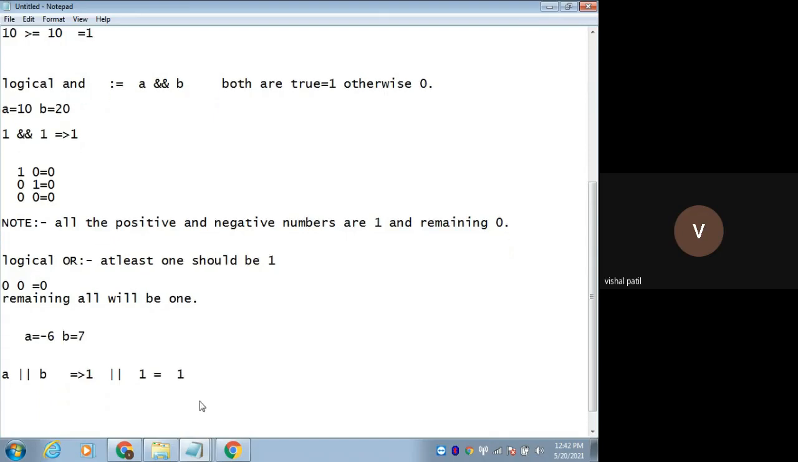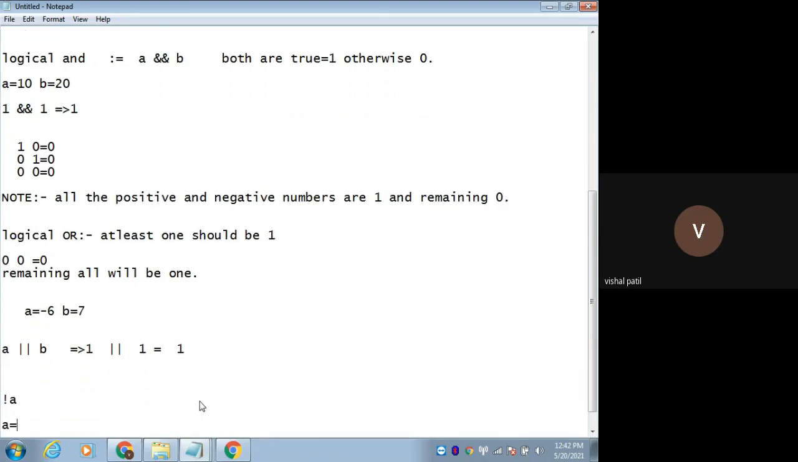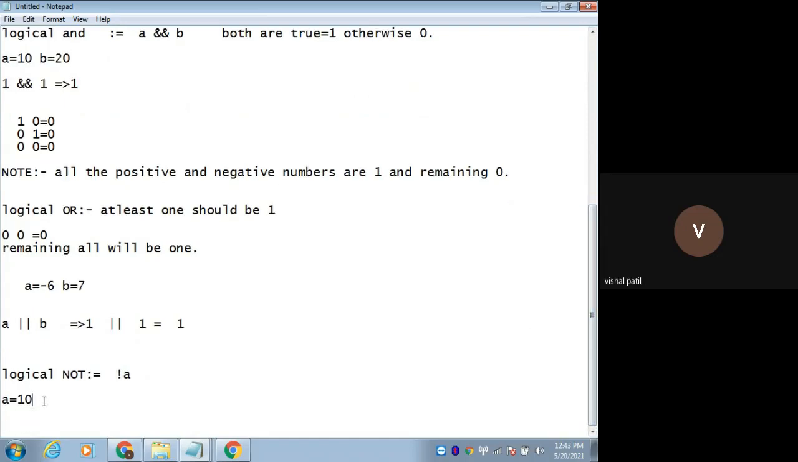Then the last one is logical NOT. NOT of A. Let's see. Value of A is suppose 10. This is the logical NOT operation. Tell me what will be the output. Any guesses?